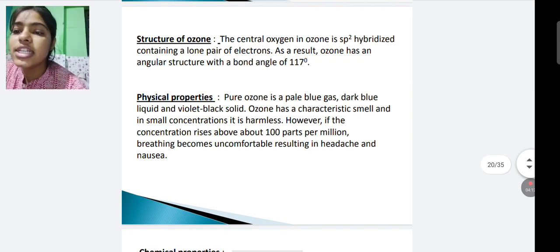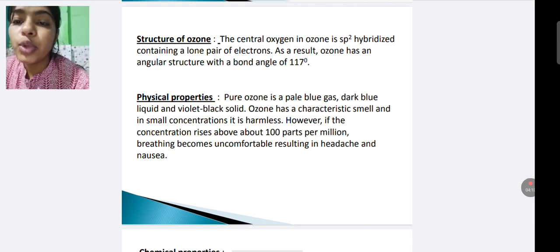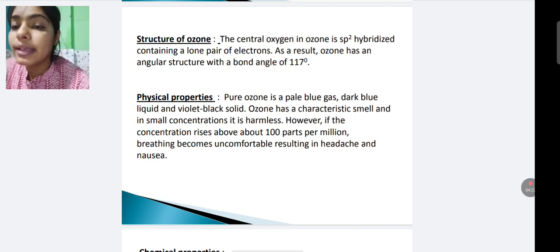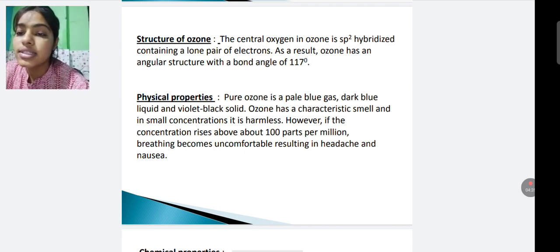Now we discuss its physical properties. Pure ozone is a pale blue gas, dark blue liquid, and violet black solid. Ozone has a characteristic smell, and in small concentration it is harmless.